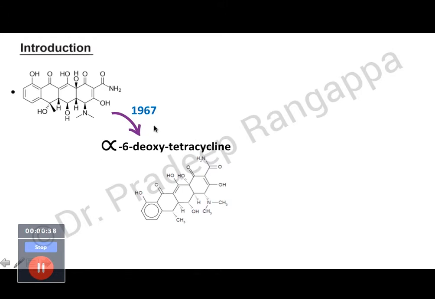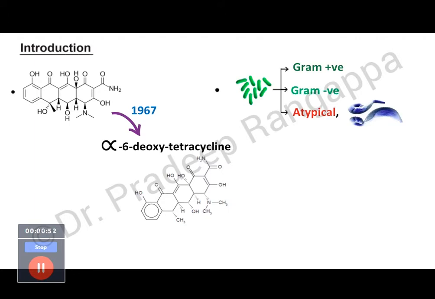As you see, doxycycline is a derivative of alpha-6-deoxytetracycline, and this was first discovered in 1967. The unique thing about doxycycline is it has effect against multiple variants of organisms, including gram-positive, gram-negative, atypical organisms, and parasites like malarial parasites.